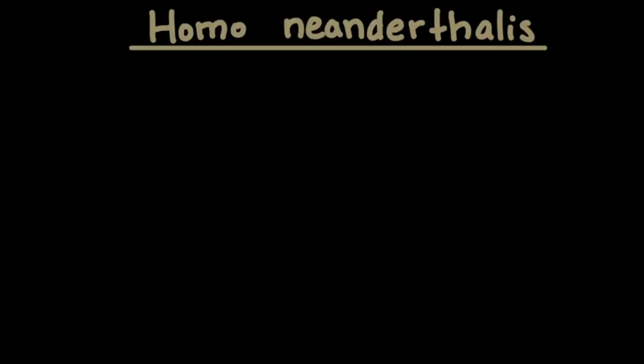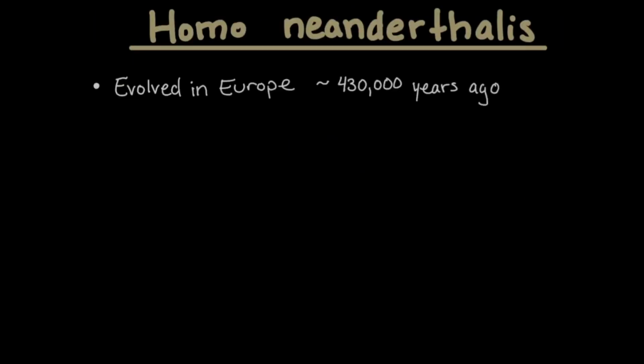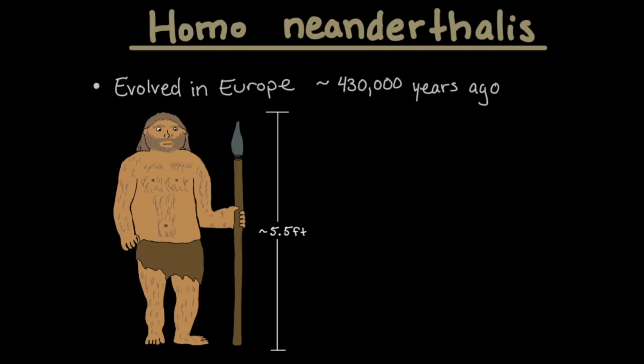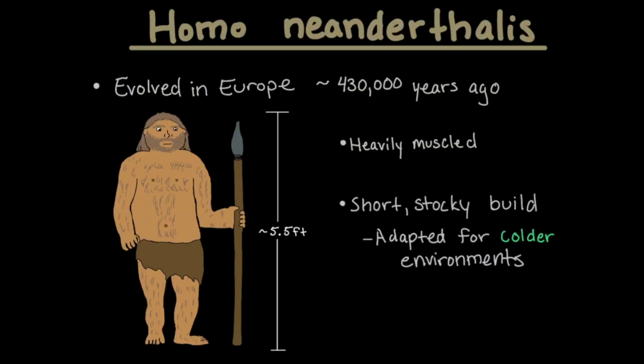Homo neanderthalensis evolved in Europe around 430,000 years ago and lived up until around 40,000 years ago. They most likely evolved from Homo heidelbergensis. There are numerous entire skeletons and fragments from over 275 specimens. Neanderthals stood at around 5 to 5.5 feet tall. They had heavily muscled arms suited for physical activity, such as hunting. They had short, stocky bodies adapted for colder climates. There's evidence that Neanderthals used animal bones as tools and spears for hunting.